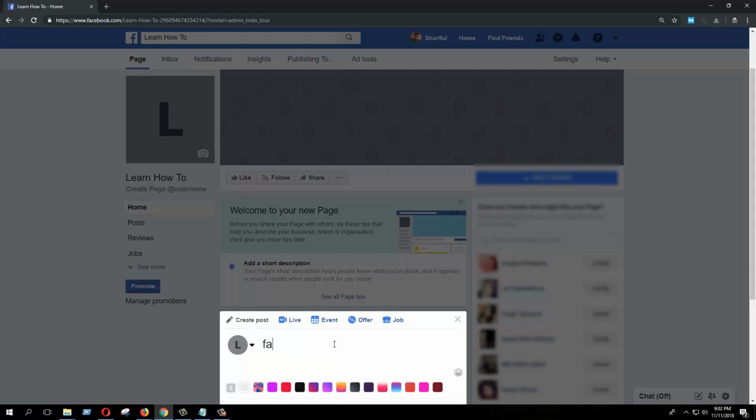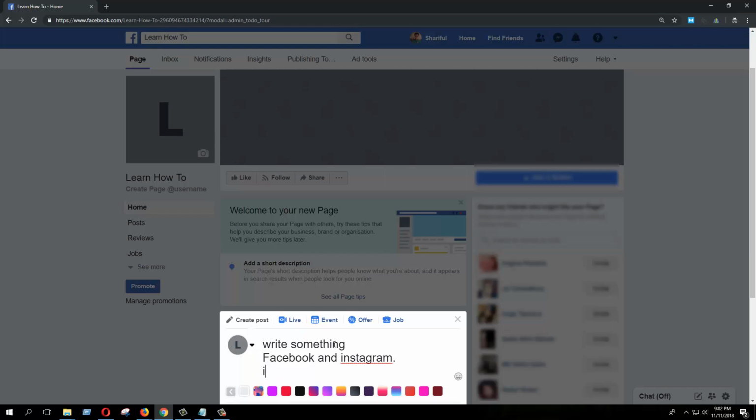Now you can see that the new policy is like this. If we write something here, and then you mention Facebook and Instagram, this would be okay.